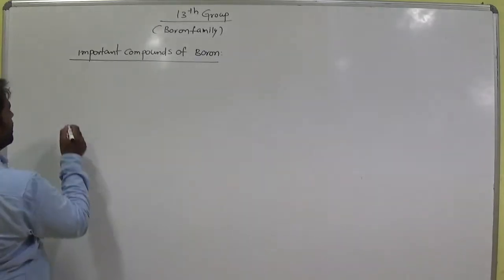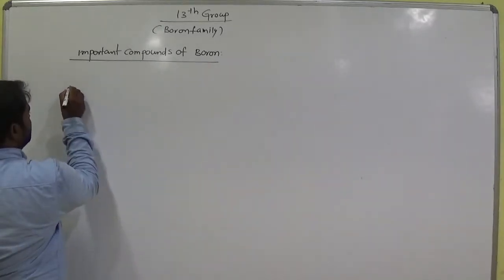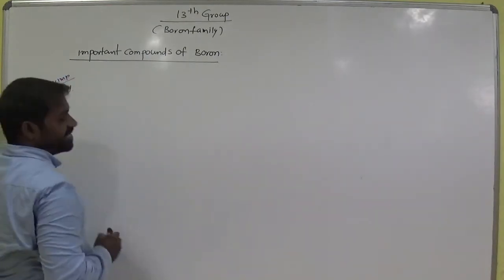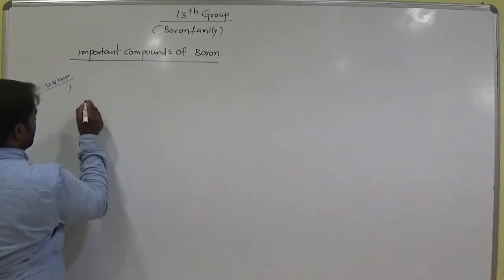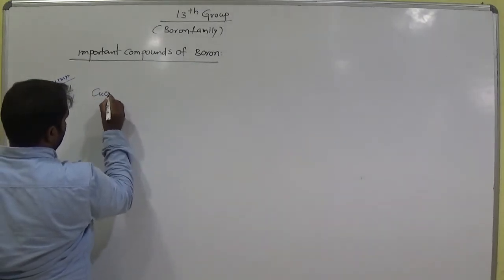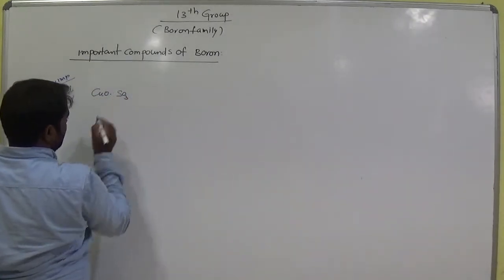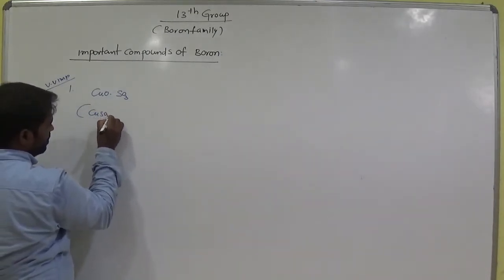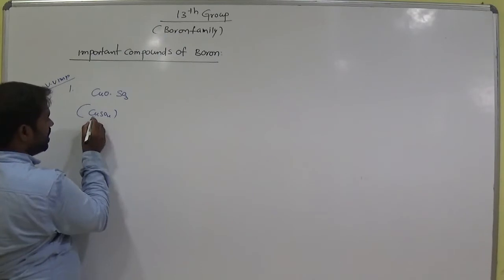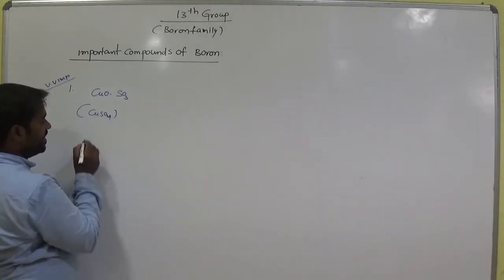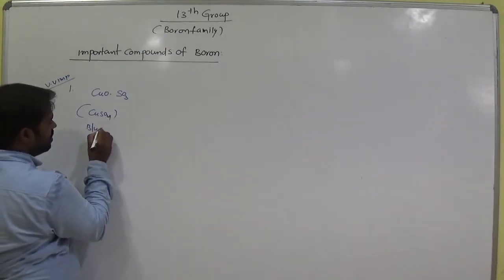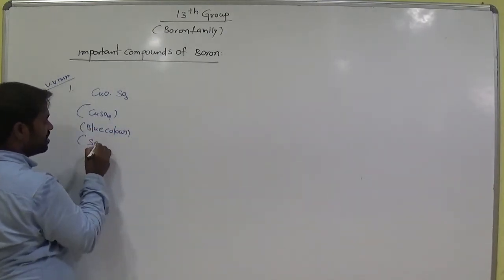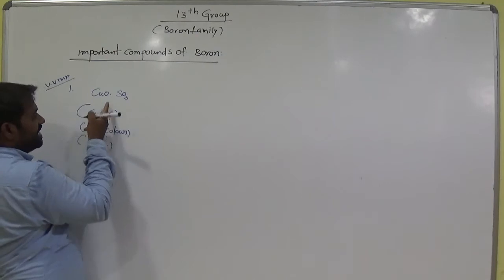Let us see one more example for this type of reaction. Suppose CuSO4, we can also write this as copper sulfate, am I right? Copper sulfate, which is in blue color. It is a salt. This can be written like this.